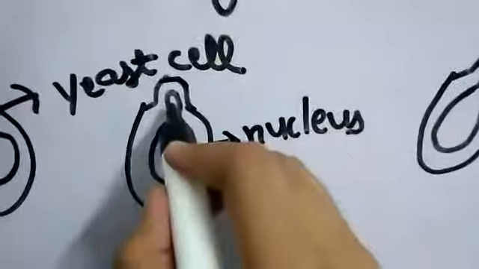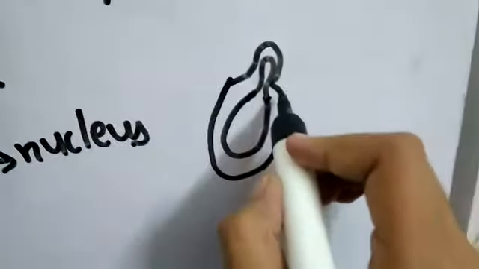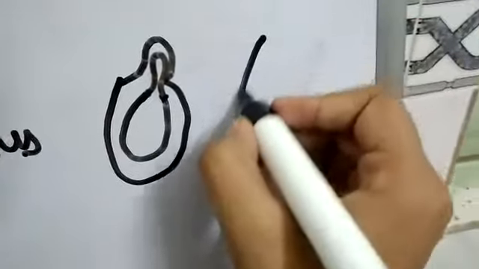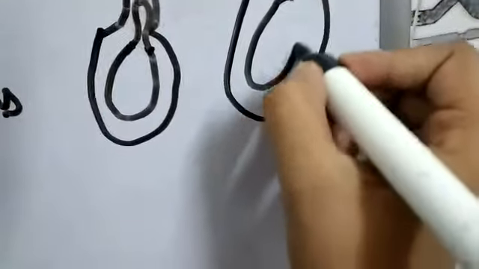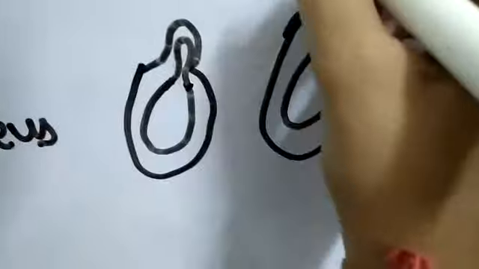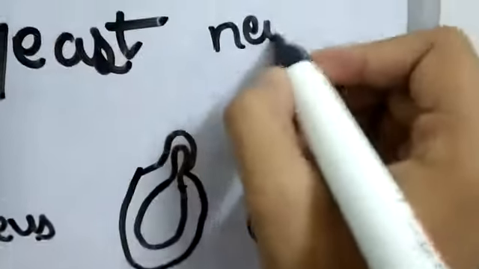Here the curve is less. Here the curve is more. It means it is developing more. And in the last stage, it will get totally separated and form a new individual cell. This is the new cell.